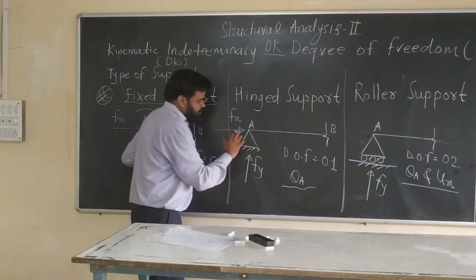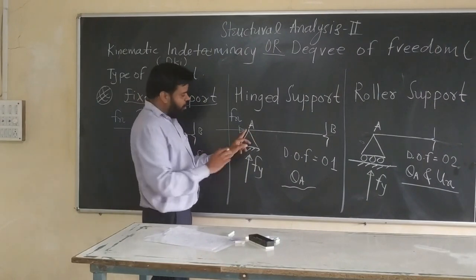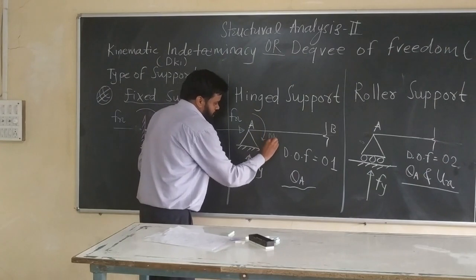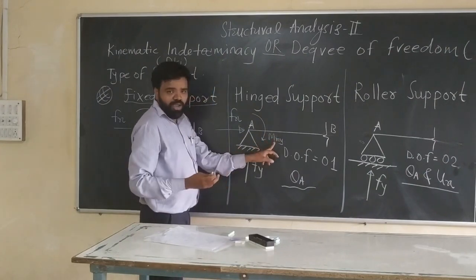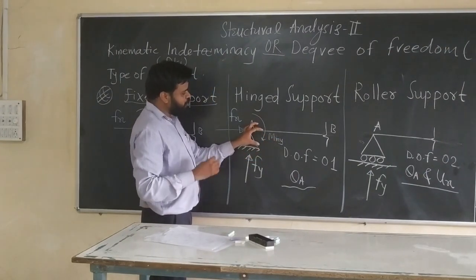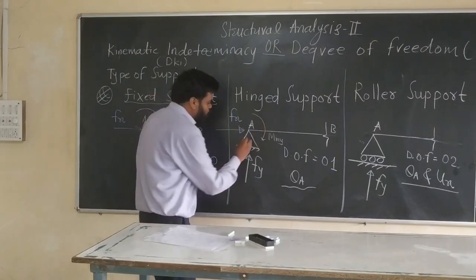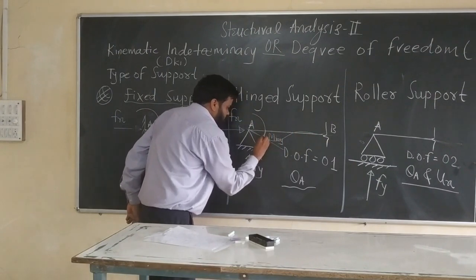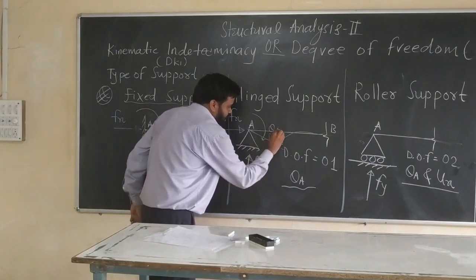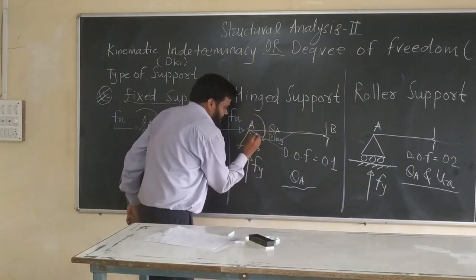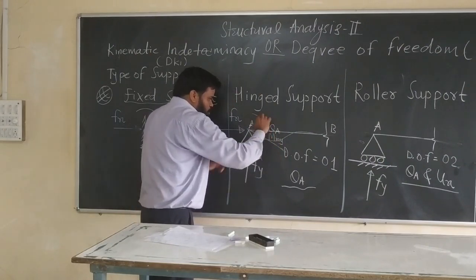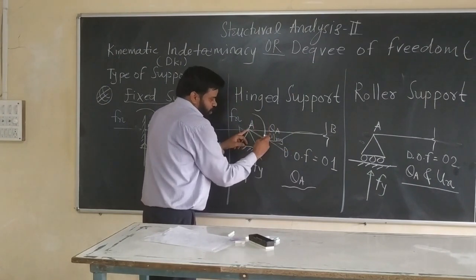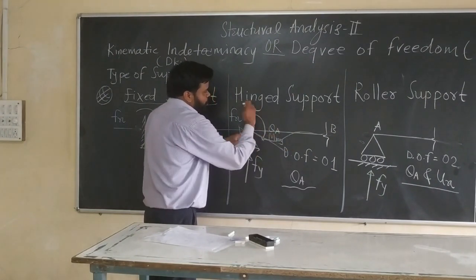But in case of rotation, it allows the rotation in the xy plane. So rotation is allowed in the xy plane. You may show it like this. This one is your degree of freedom, let's say theta A. This line indicates the slope. Because of the loading, this member may deflect like this, so there is rotation about A. This rotation is allowed in case of hinge support.